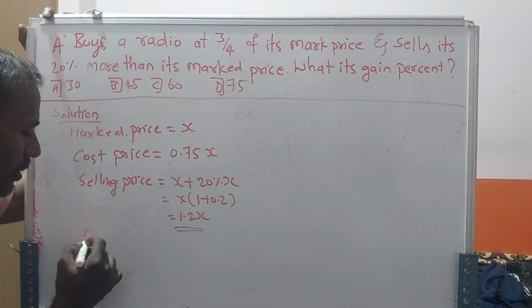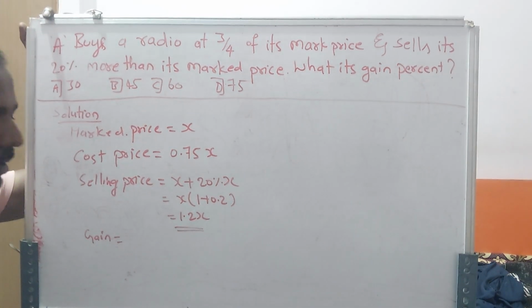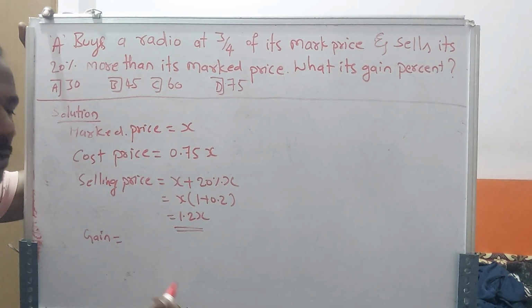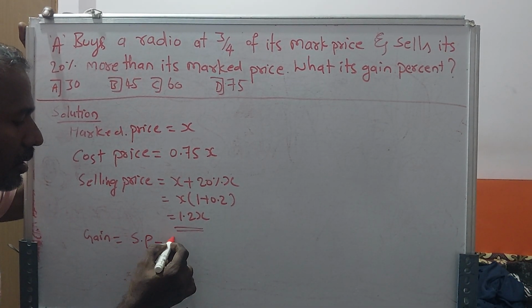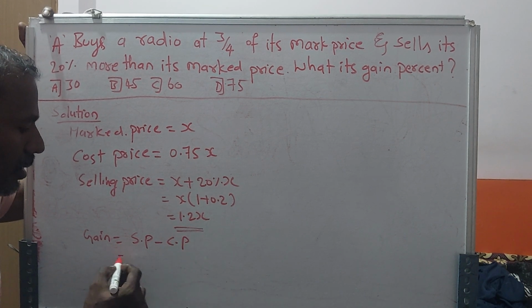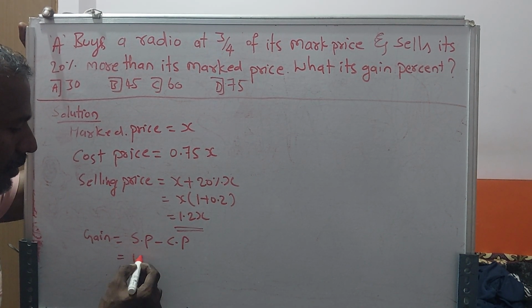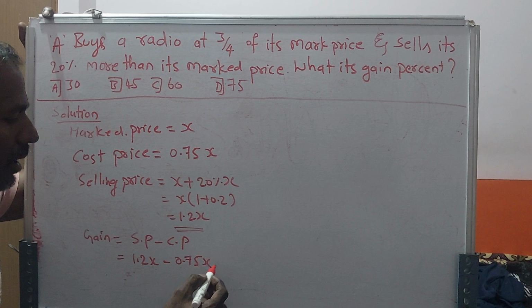What is the gain? The gain is equal to the selling price minus cost price, right? The SP minus CP. What is the SP? 1.2X minus what is the cost price? 0.75X.